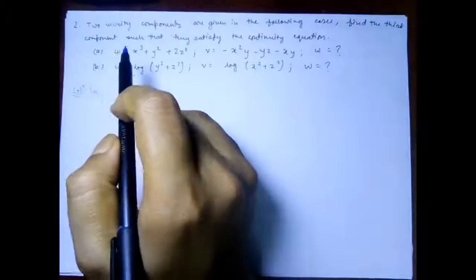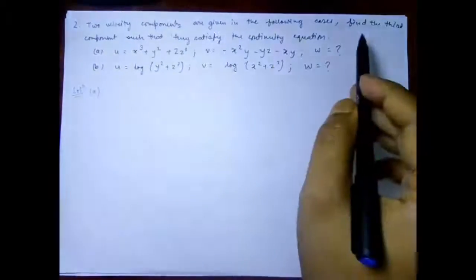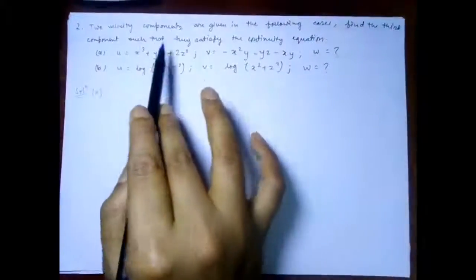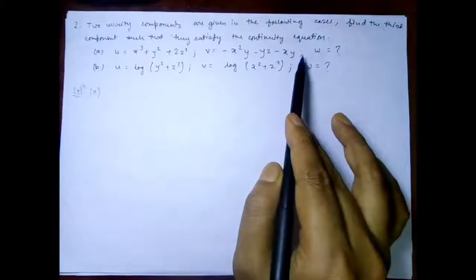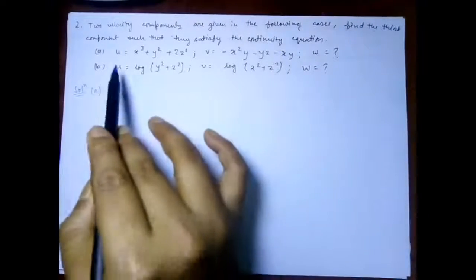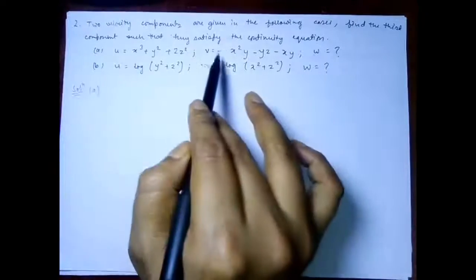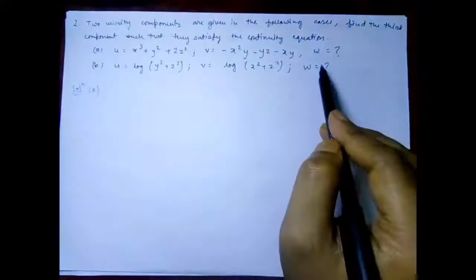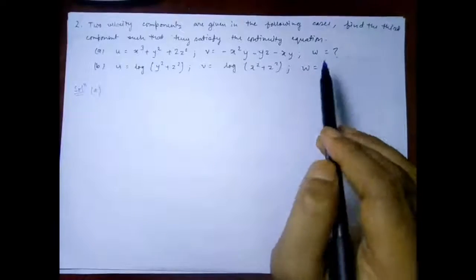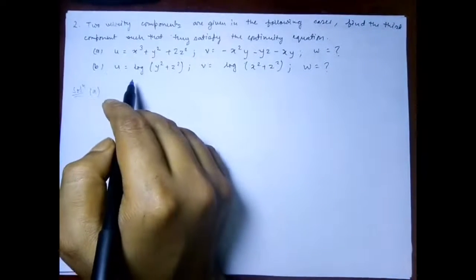So in this question, two velocity components are given in the following cases. Find the third component such that they satisfy the continuity equation. So in both the parts A and B, we are given two components each, u and v, and we are asked to find the w. Let's just first solve the part A.